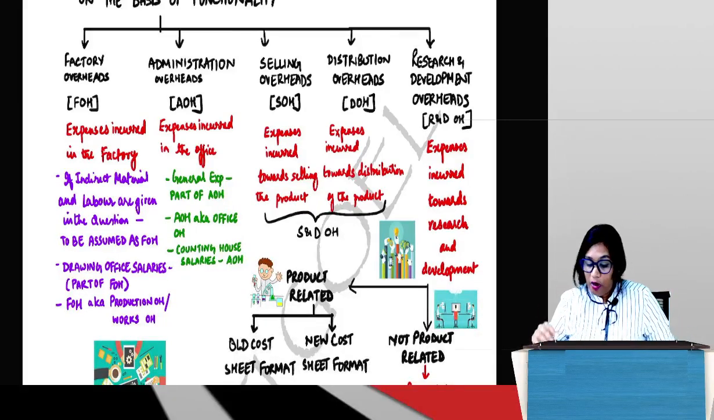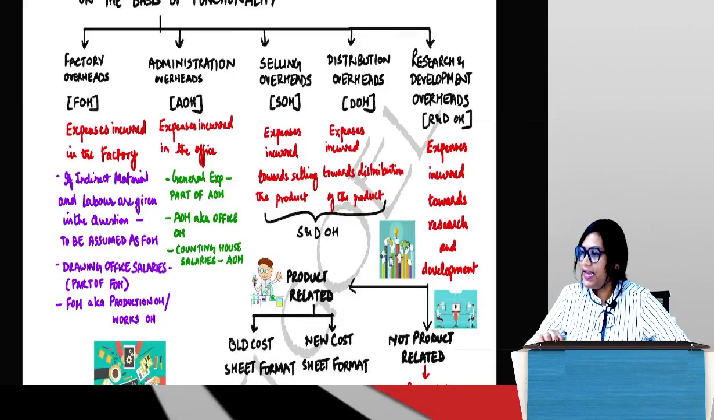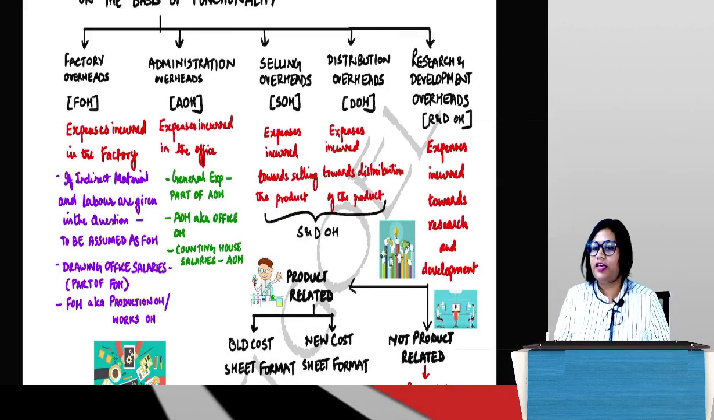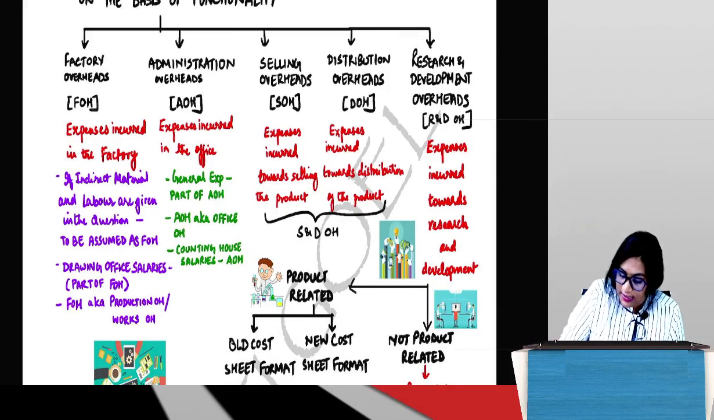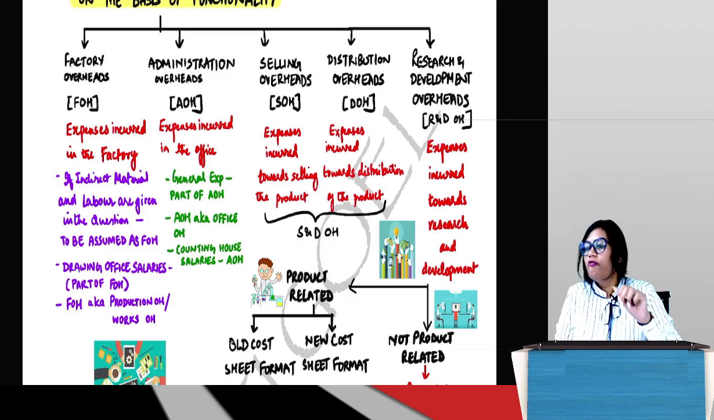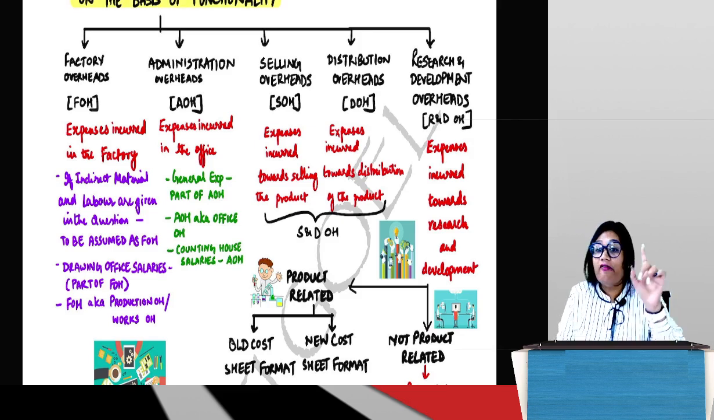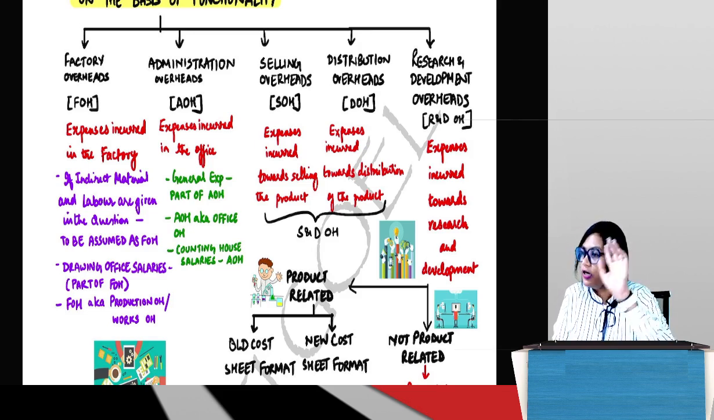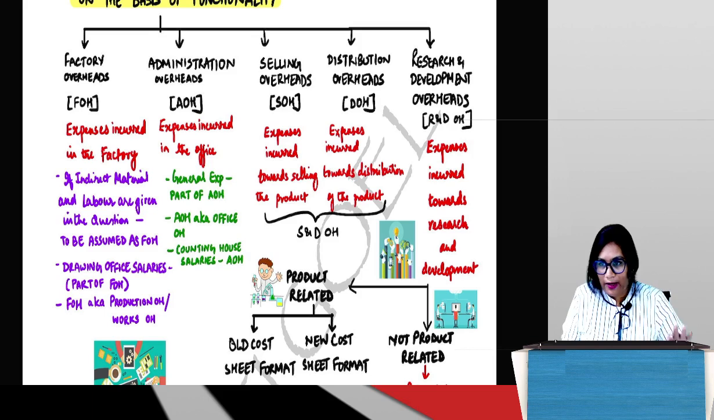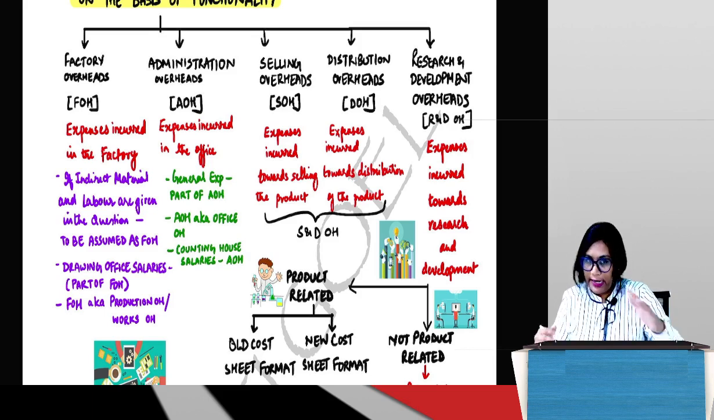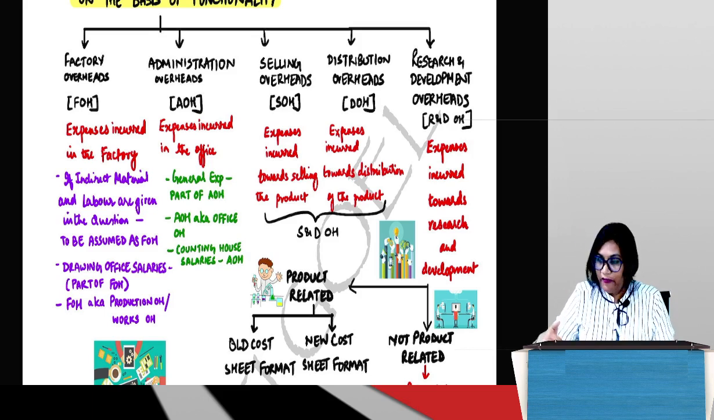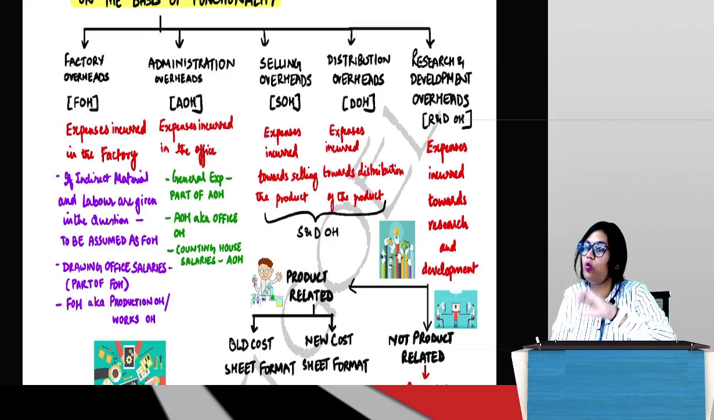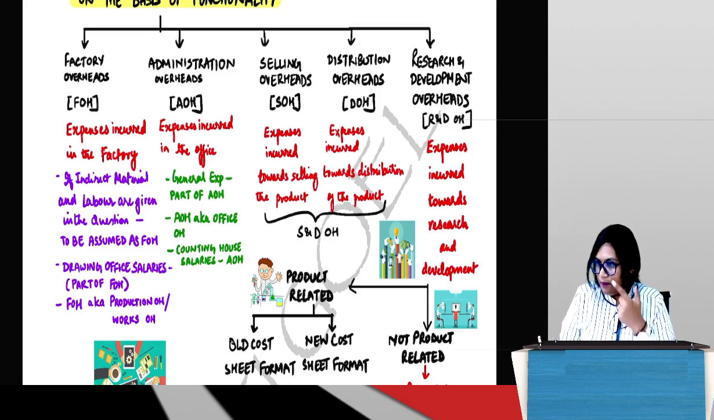Okay, so now we'll move on to the next classification, which is classification on the basis of functionality. We have left out one classification which is on the basis of controllability. We'll come back to that in a little while, because this functionality is connected with what we did before the break. So we'll finish this off, then we'll come back to that.